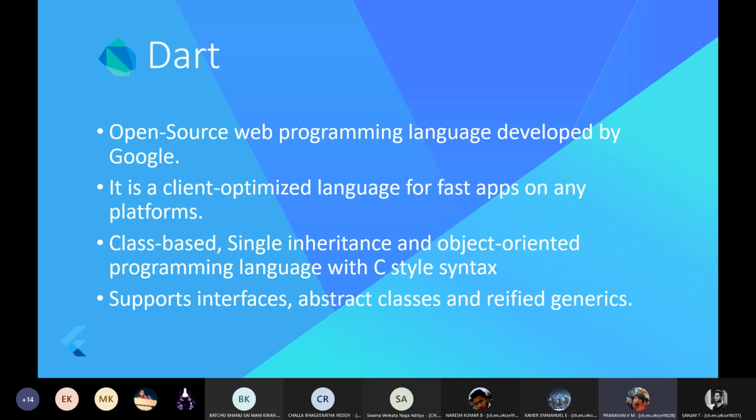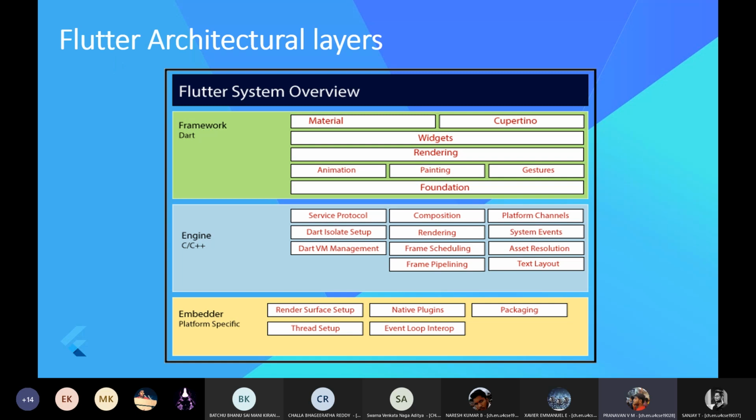I mean C style syntax, not C syntax, because C belongs to procedural oriented programming and Dart belongs to object oriented programming. It supports interfaces, abstract classes, and generics. Now let's move on to the Flutter architectural layers.